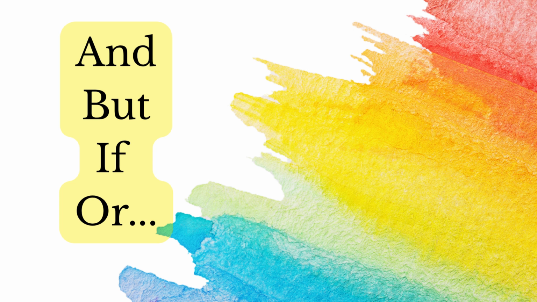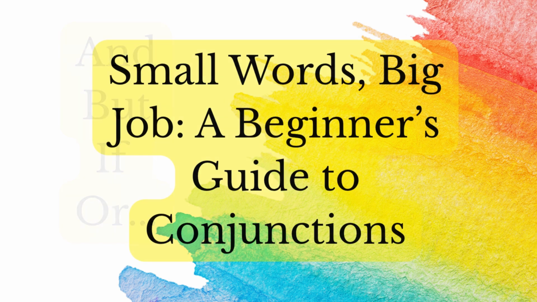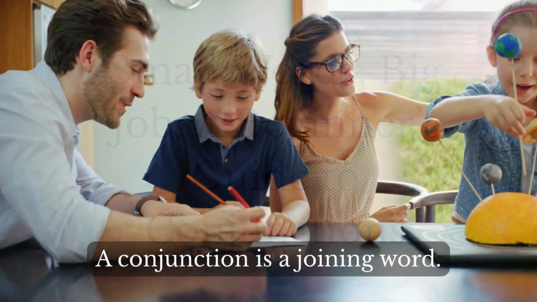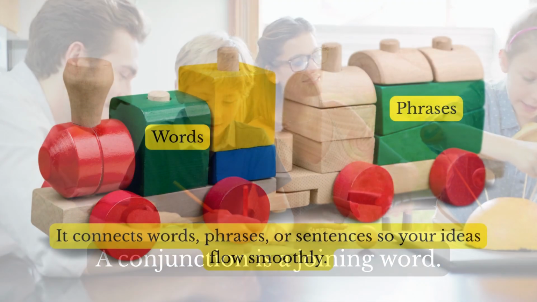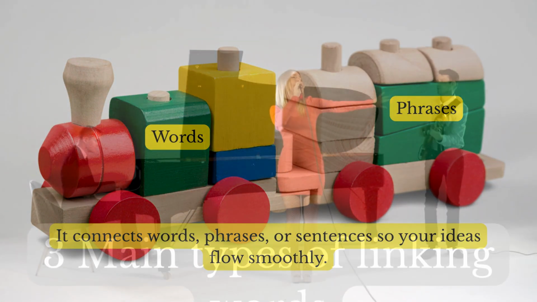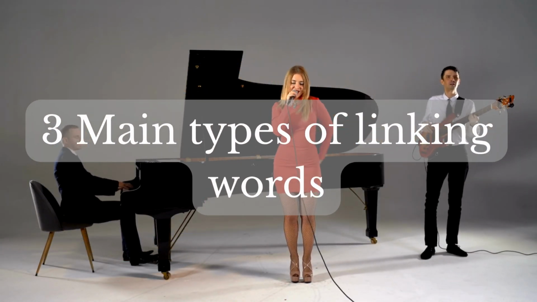Today we're talking about conjunctions, those little words that join ideas together. Without them, your sentences would sound broken or awkward. A conjunction is a joining or linking word. It connects words, phrases, or sentences, so your ideas flow smoothly. There are three main types of conjunctions, and we will walk you through each one, plain and simple.